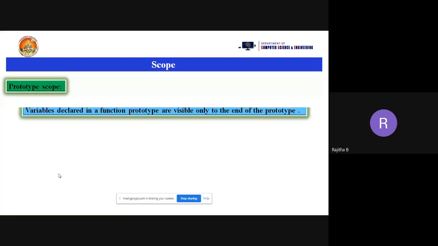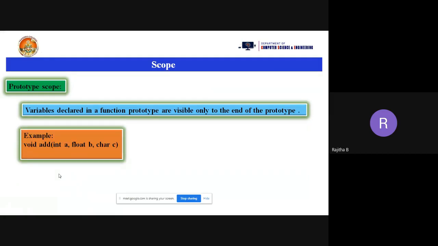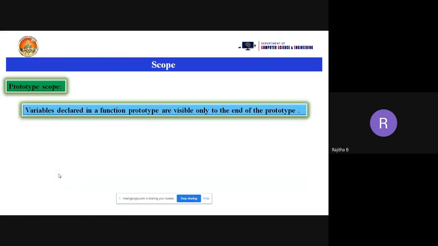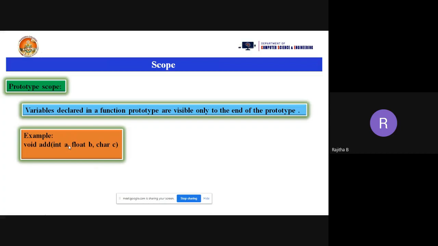What is the prototype scope? Variables declared in a function prototype are visible only to the end of the prototype. So what is the meaning of prototype? It is when you are taking the function declaration. Now let us see this example. I am taking an example for the prototype scope.